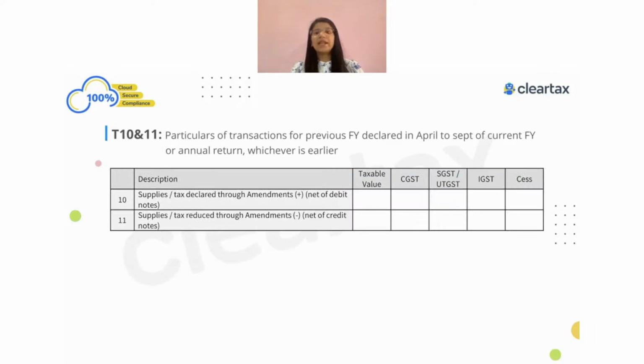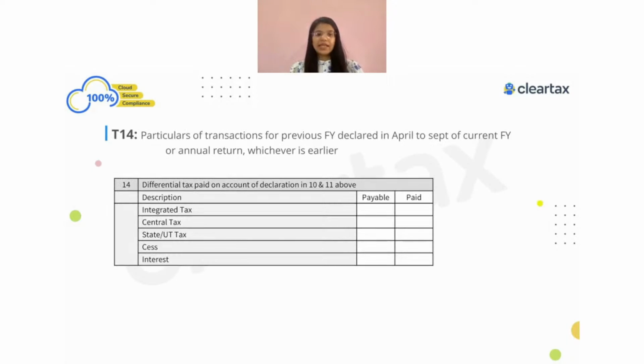Then you have table number 10 and table number 11. Tables 10 and 11 are exactly for transactions related to the current financial year where the taxes have been paid in the next financial year. Whenever we read this, we should read it as liability related to FY 21-22, but the taxes paid from April 2022 to September 2022. That information has to be reported in table number 10 and table number 11, right? And then table number 14 is for the taxes we have paid on what we have shown in tables 10 and 11.